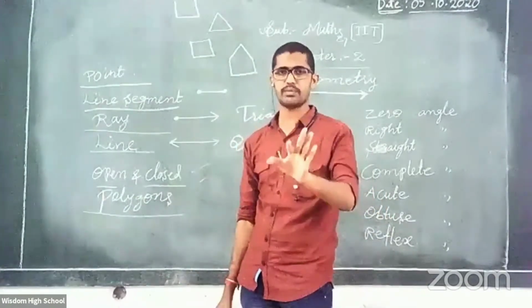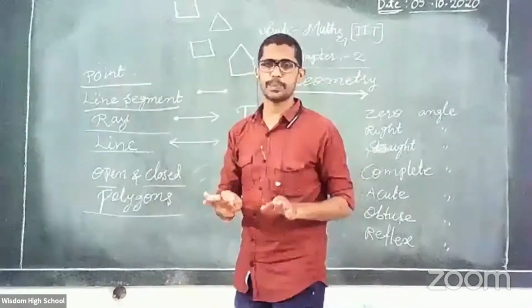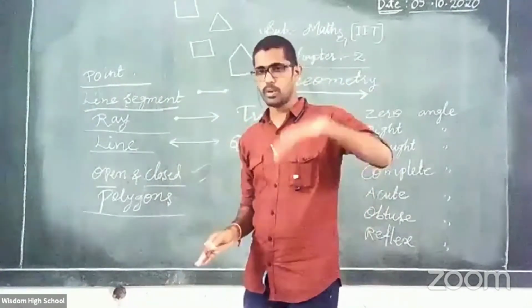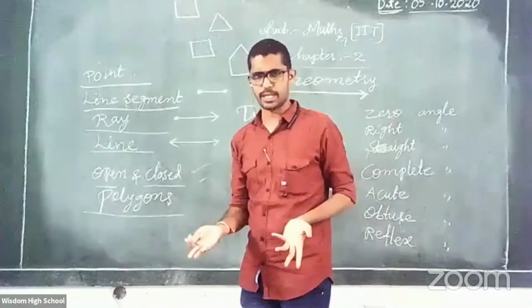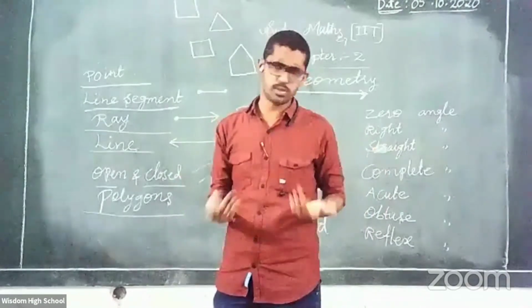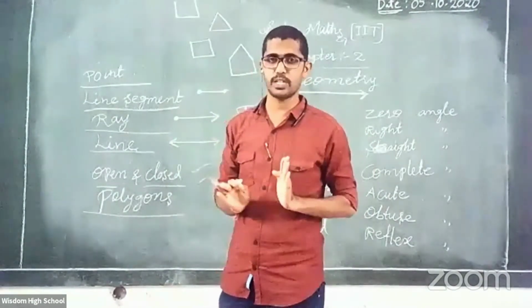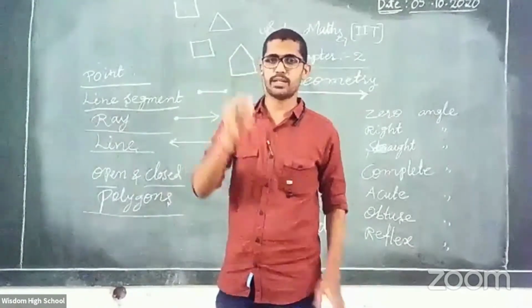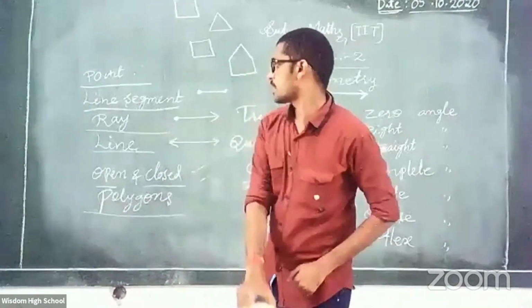So what is the meaning of a polygon? You understood? Simple. A closed figure formed by 3 or more lines. So 3 lines, polygon, 4 lines, polygon, 5 lines, polygon, 6 lines, also polygon. But it must be closed. What is the meaning of closed? Starting point, ending point. Clear? Any doubt? Very good.